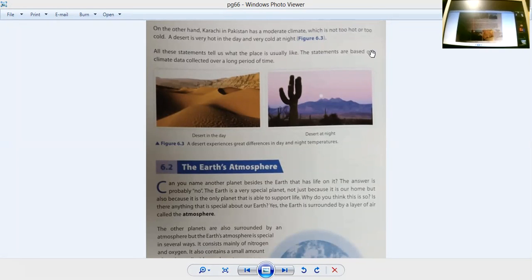So we see some examples of places. We see the example of Switzerland. We see the example of a desert. So all these places have weather, but weather stays for a short time, and climate is based on a long period of time.